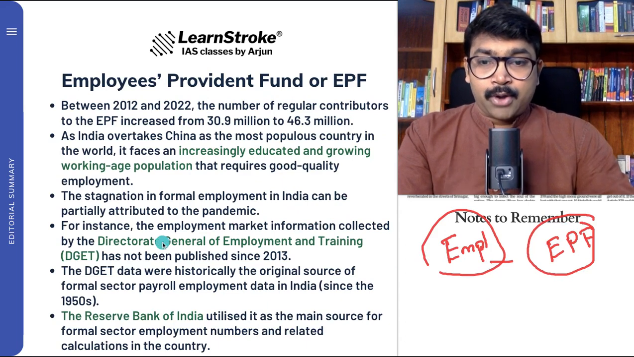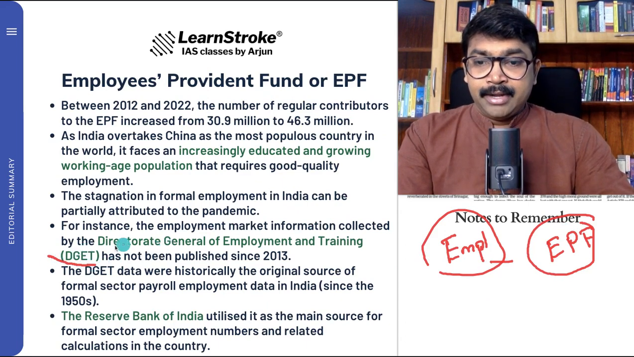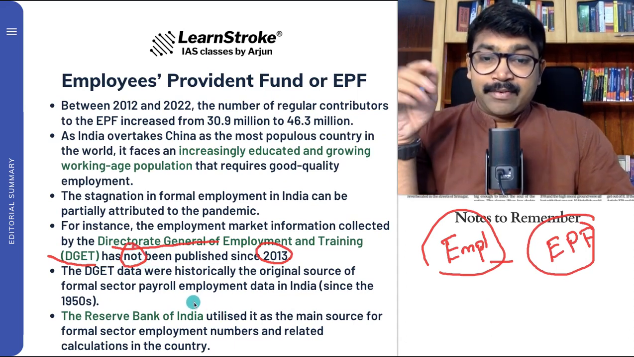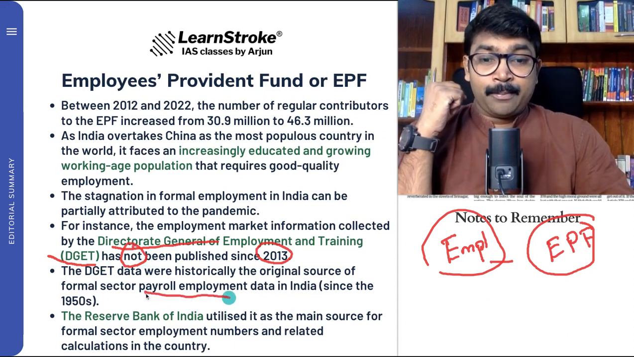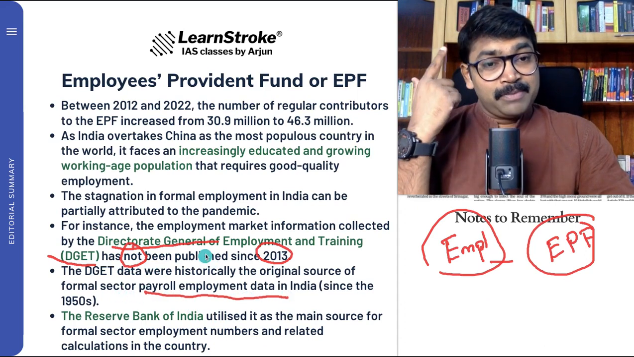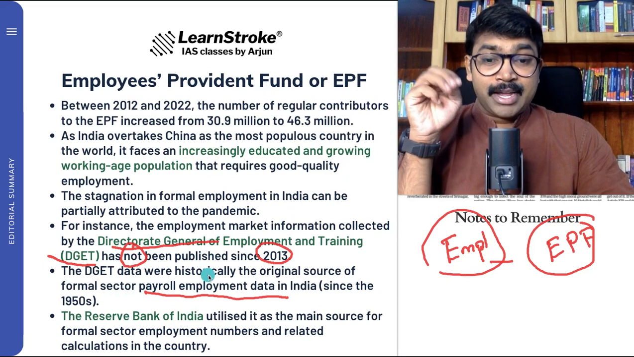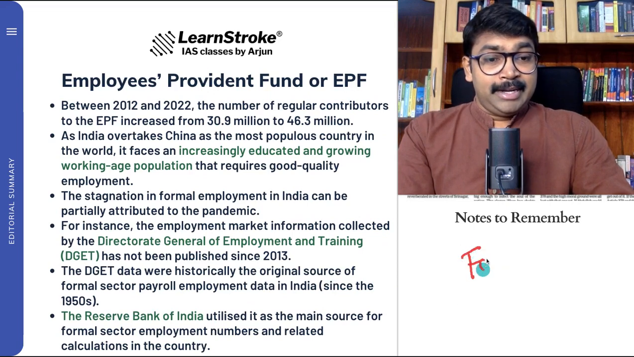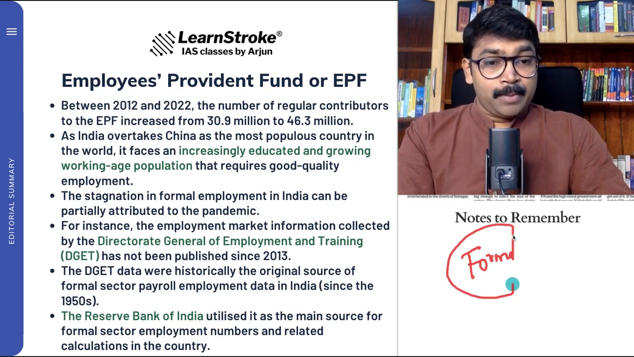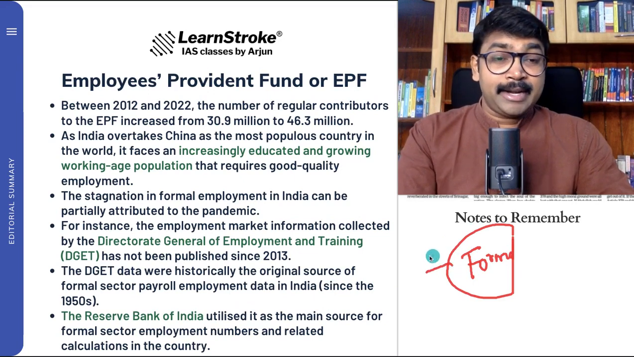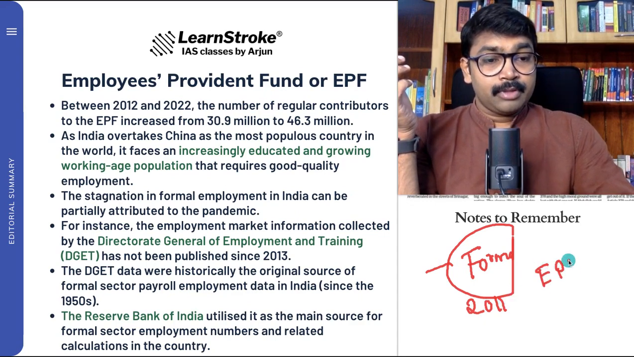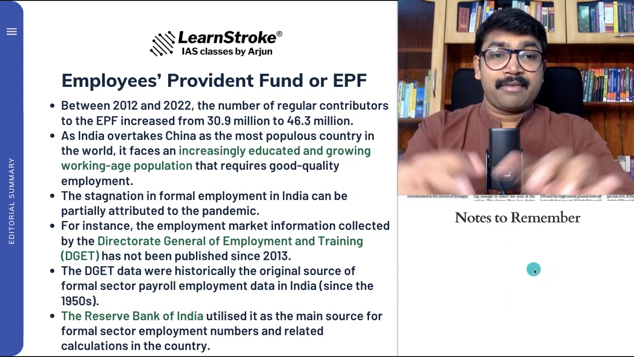There is another important thing called DGET. What is DGET? It is the Directorate General of Employment Training. It has not been published since 2013. The DGET data were historically the original source of formal sector payroll employment data since 1950, and the Reserve Bank of India utilized it as the main source of formal sector employment data. DGET was also used to measure the formal employment ratio, but from 2013 it is not used, and now from 2017 the EPF is being used. It may not be the right measure. That is the important point that we have to get here.